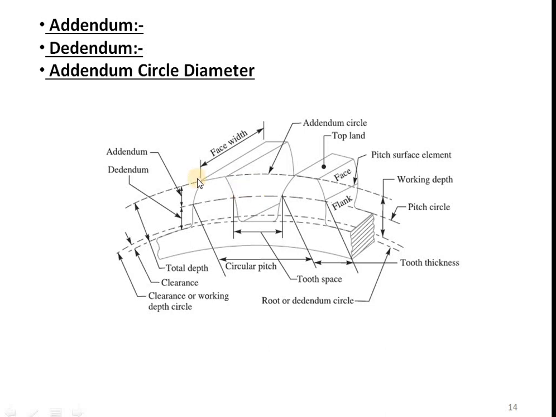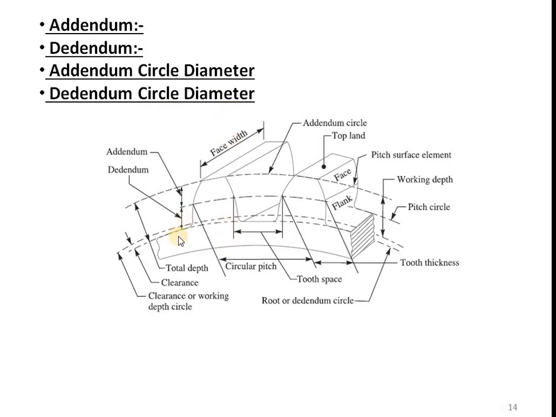Then next point is dedendum circle diameter. You can see here the root or dedendum circle. It is also called a root circle or dedendum circle, which passes through the bottom or root of the tooth. The diameter of this dedendum circle is called dedendum circle diameter.